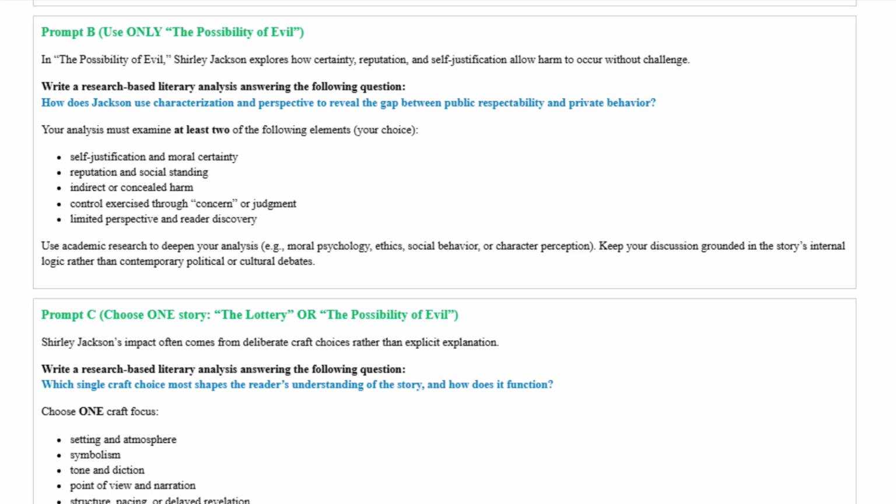Your analysis here needs to include 2 of the following, or again, you can choose another if you run it by me first: self-justification and moral certainty, reputation and social standing, indirect or concealed harm, control exercised through concern or judgment, limited perspective, and reader discovery. Your analysis here should search for things like moral psychology, ethics, social behavior, character perception, and again, make sure you keep your discussion grounded in the story's internal logic rather than applying any sort of contemporary themes or cultural debates.